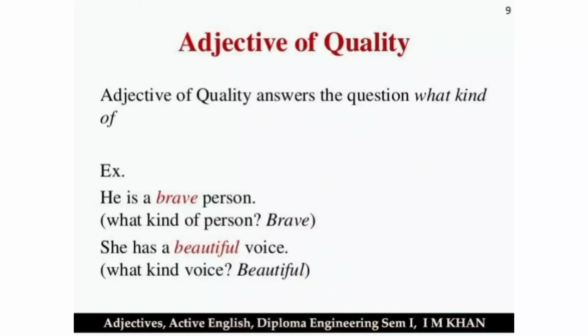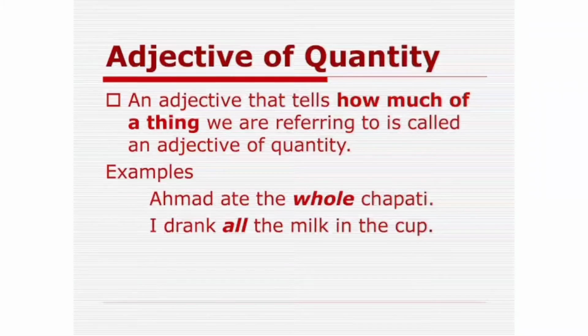Adjective of quality. Adjective of quality answers the question, what kind of? For example, he is a brave person. What kind of person is he? He is a brave person. So brave is the adjective of quality. She has a beautiful voice. What kind of voice does she have? That is beautiful. So beautiful is an adjective of quality.